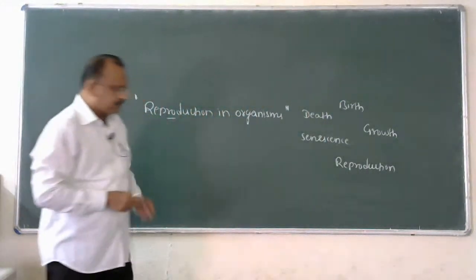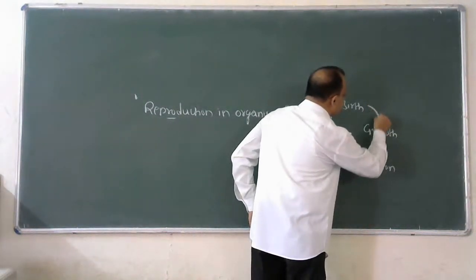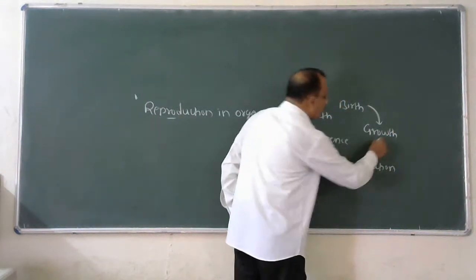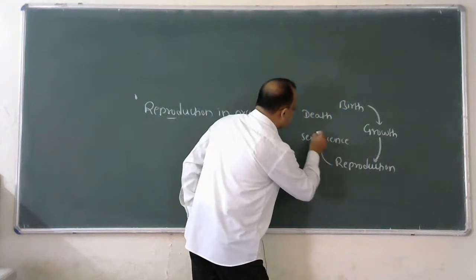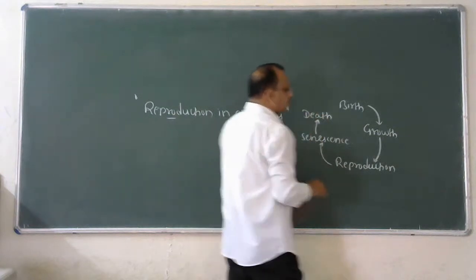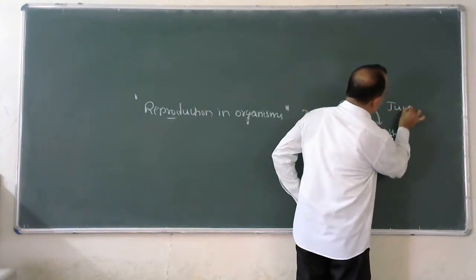All the living organisms follow a definite pattern of life cycle, such as birth, growth, reproduction, senescence, and death. Growth phase is also called as juvenile phase.